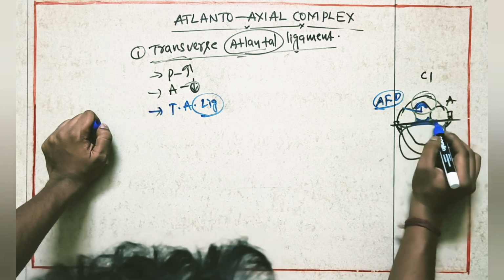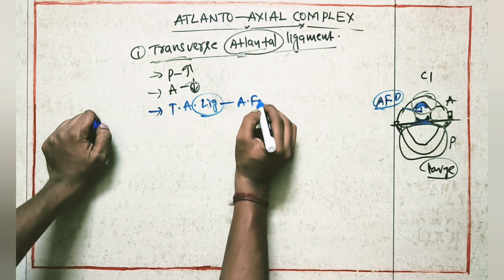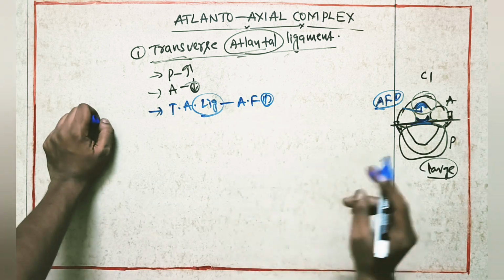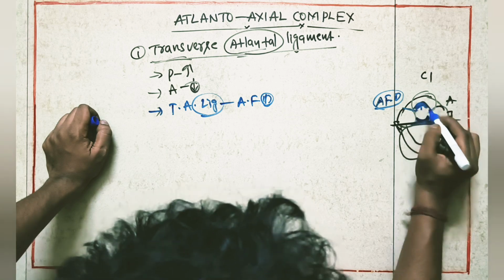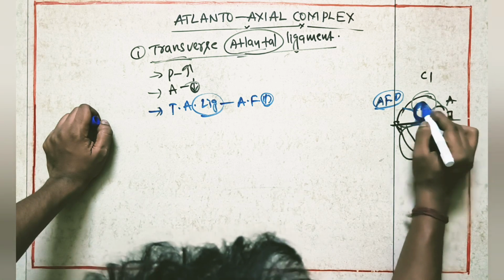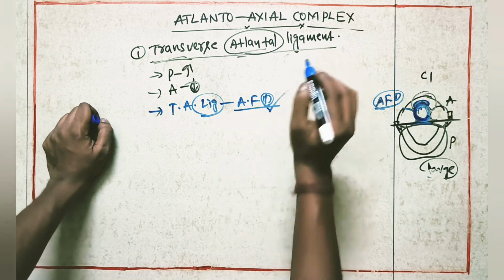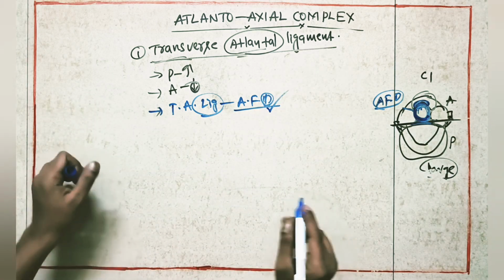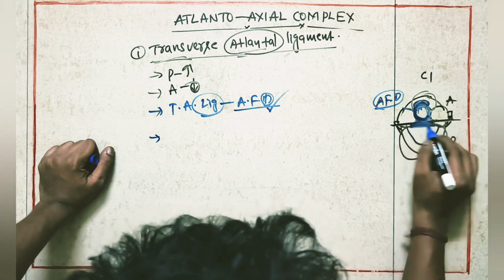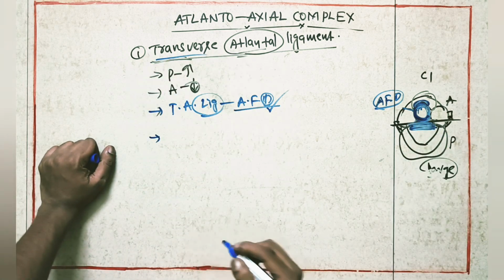Here also, this is the transverse ligament, no? On the transverse ligament it will be having an articular facet for the dens. So one articular facet is here, one more here. So a ring-like structure will be formed by the articular facet on the anterior ring and with the help of the transverse ligament, so that it is going to create the articular facet for the dens. After that, these are the transverse fibers of the transverse atlantal ligament.